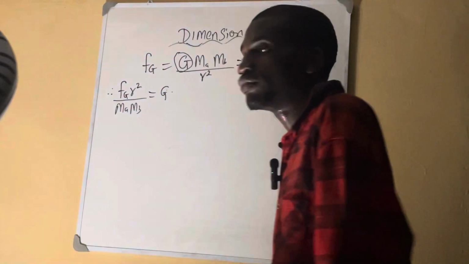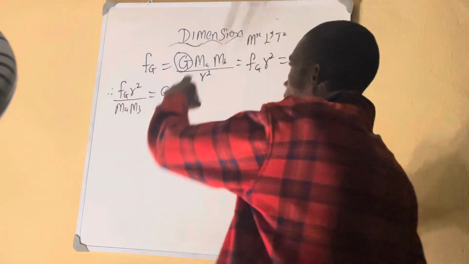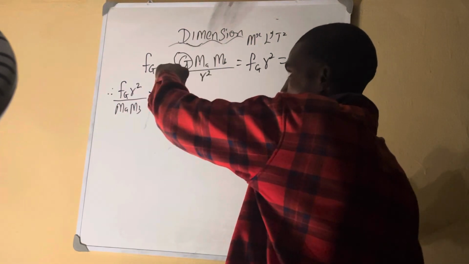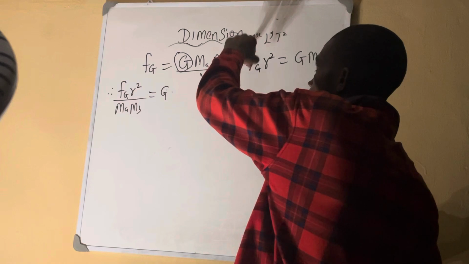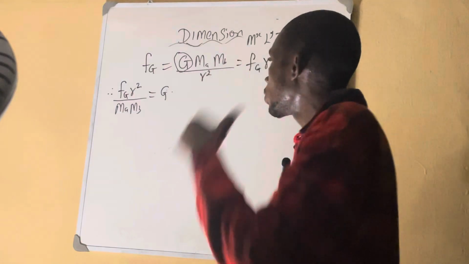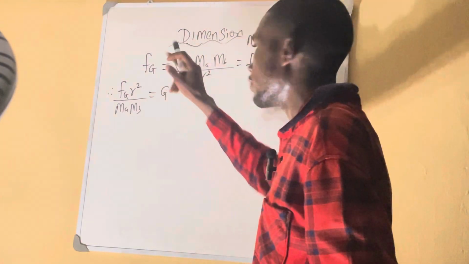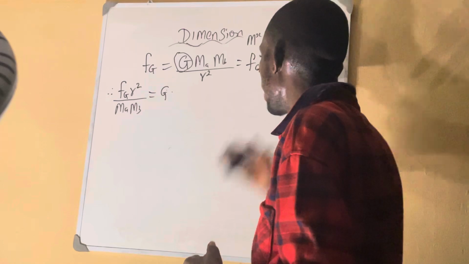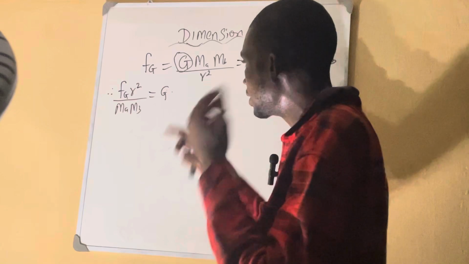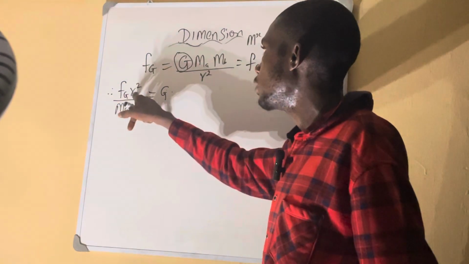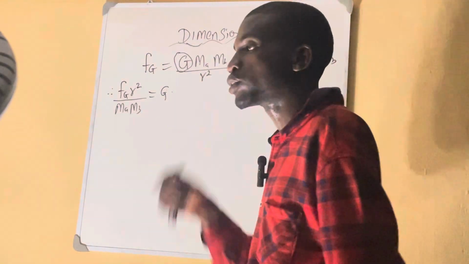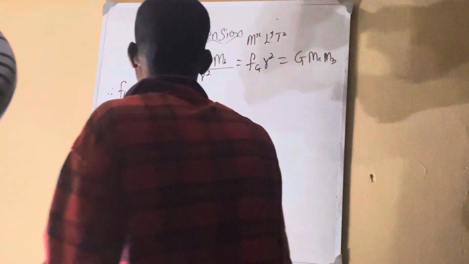Remember that this is the formula for gravitational force, which is equal to mass 1 times mass 2 over R square, but you put the gravitational constant. They told you to find the gravitational constant and express it in M raised to the power x, L raised to the power y, and T raised to the power z. So once you make gravitational constant the subject of the formula, what are you going to do? You now start breaking it. Because now we are getting mass. Radius is the length. It remains only the force. You need to break down the force before you get everything you want.